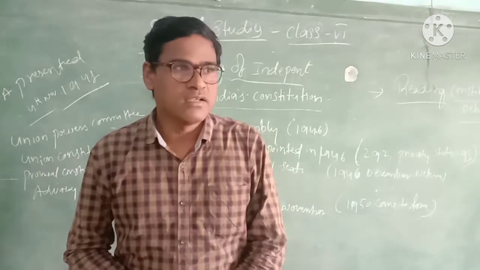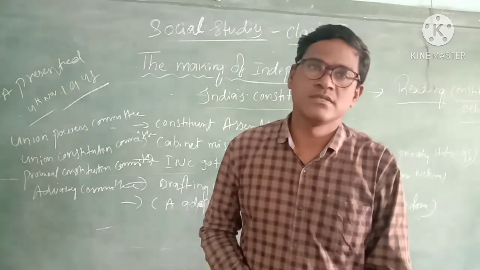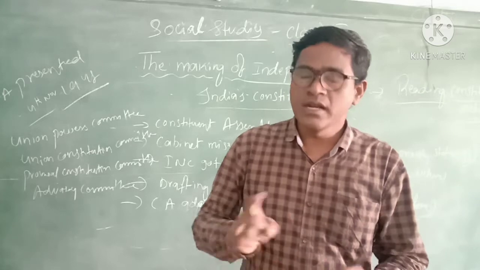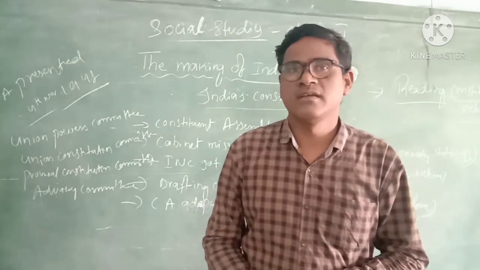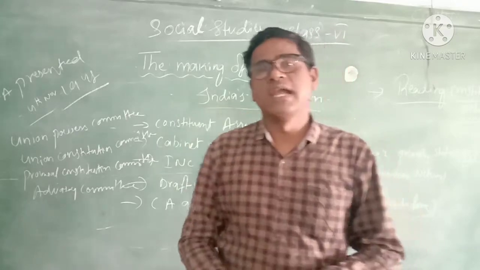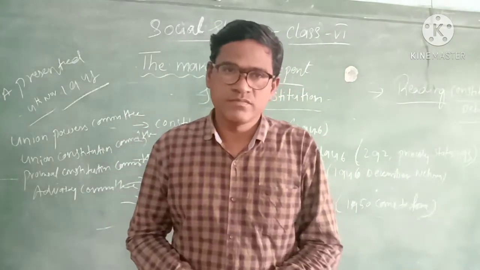You know well, India was ruled by the Britishers. So Indians were under the control of the British government. At the time, we followed the Britishers' guidelines. We didn't have any freedom at the time.